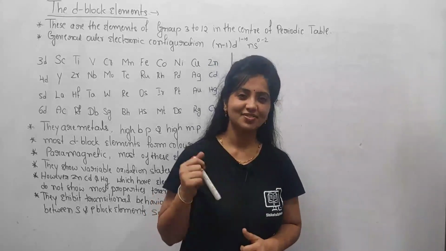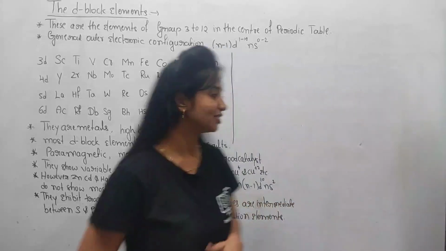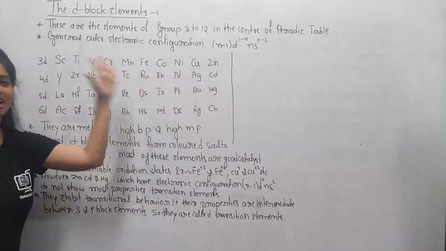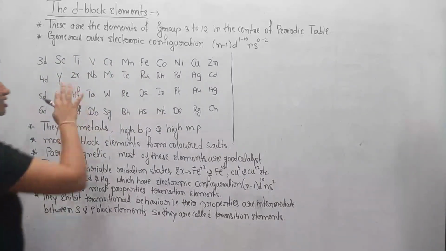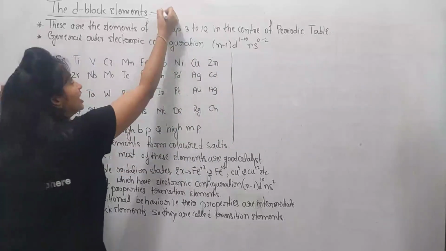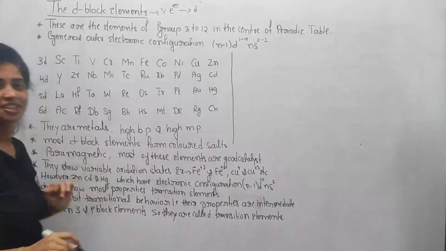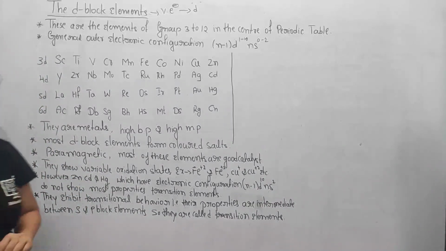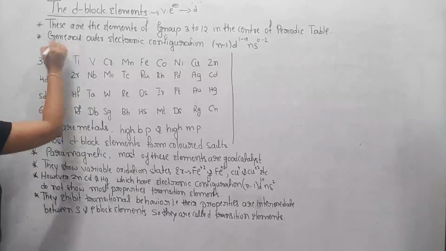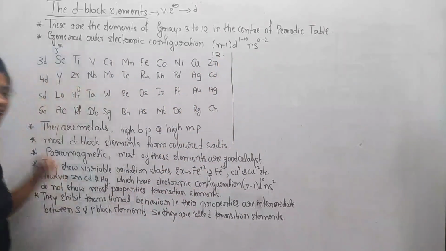Everyone, in the previous class we have studied the p block elements. In this class I wish to discuss with you some points about the d block elements. So why are these elements called d block elements? See here, the valence electron of these elements enters into the d orbital. So these are called d block elements. The elements belonging to the 3rd to 12th group are d block elements.